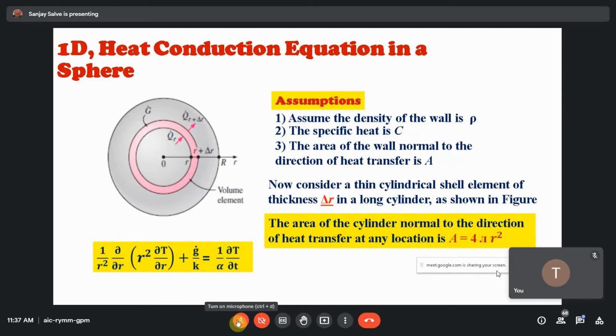So 1/r² ∂/∂r (r² ∂T/∂r), because we consider that area. In the previous case that was the cylinder. Now this one is a sphere. The area of the sphere perpendicular to the flow direction is the circumferential area, 4πr². When we take 4πr², 4π is constant and r² gives 1/r², so we get 1/r² ∂/∂r (r² ∂T/∂r) + g/k = (1/α) ∂T/∂t.